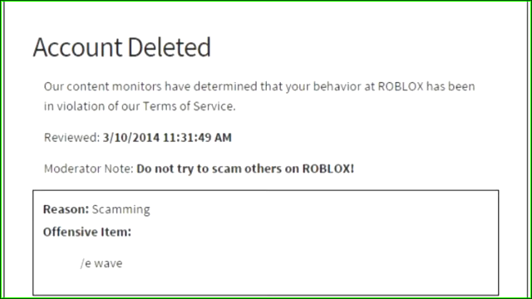Please note that the DevEx terms describe the requirements that creators will have to meet to participate in the DevEx program. Developing experiences that others will enjoy and spend time, and Robux, in is difficult and can take a lot of time. Roblox can't promise that creators' experiences will be successful in developing a large audience or that the time, effort, and expense that creators spend developing, advertising or operating an experience will be financially successful.